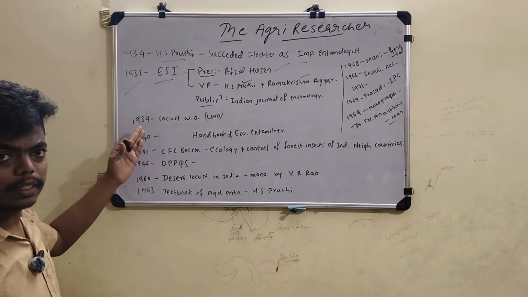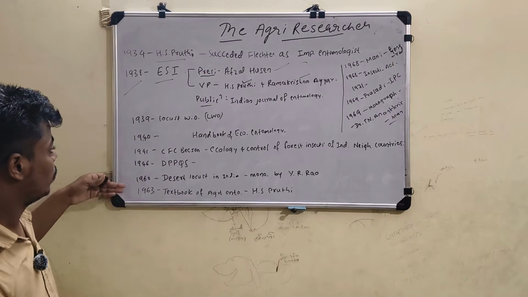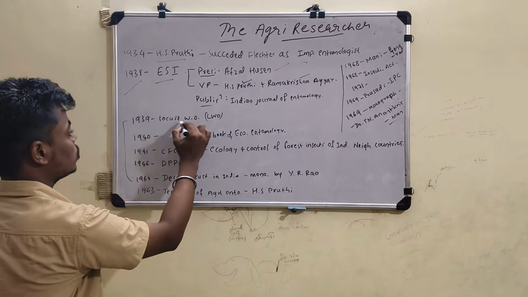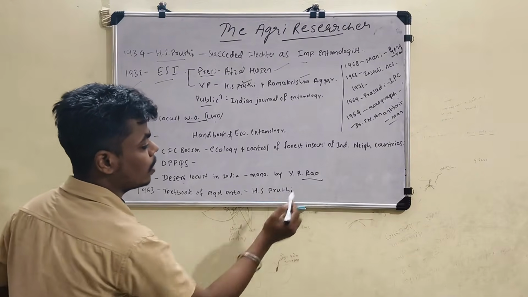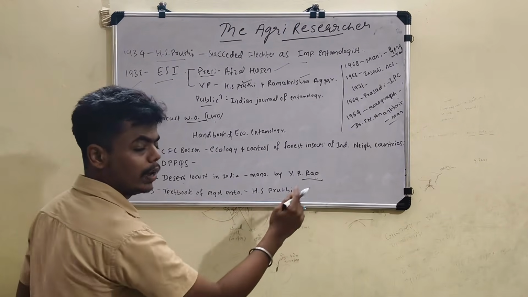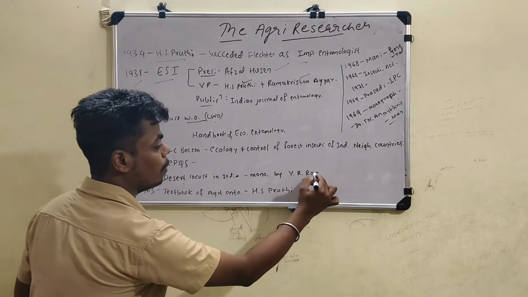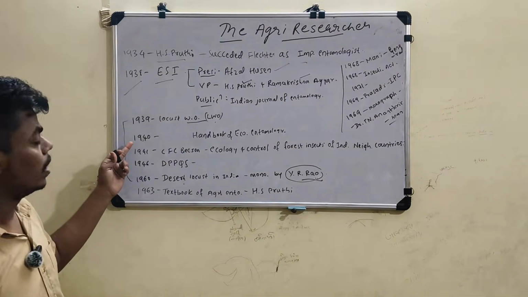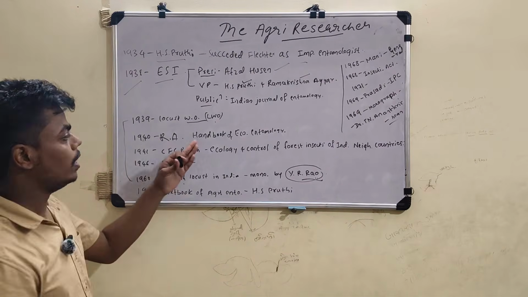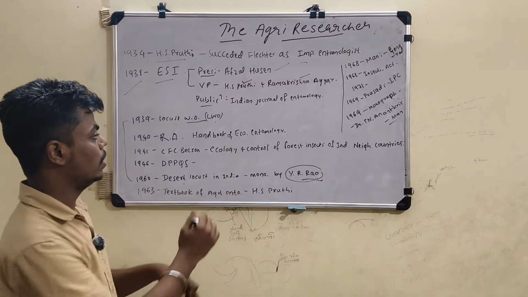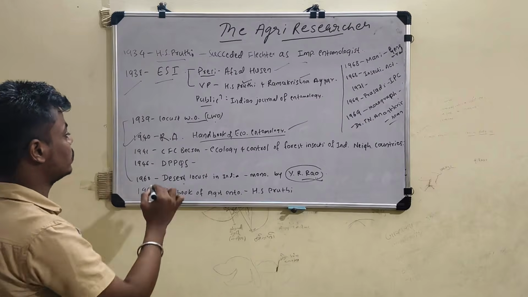And next in 1939, Locust Warning Organization. This is very confusing. It is the locust warning organization. This is about desert locust by Y.R. Rao. How to remember it? Rao means very dry area, and desert also means dry area, like that you have to remember Y.R. Rao. And then in 1940, Ramakrishna Iyer wrote one monograph, Handbook of Economic Entomology. It is also a very important point of view in the exam.